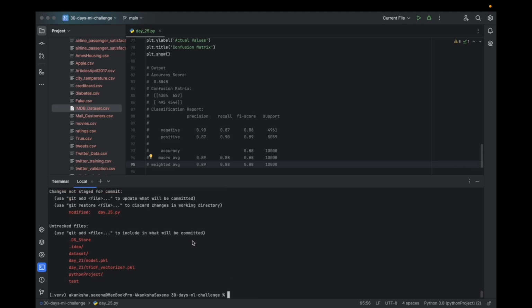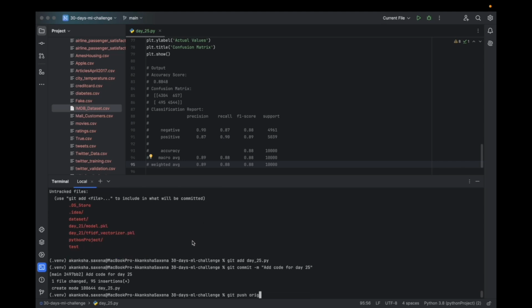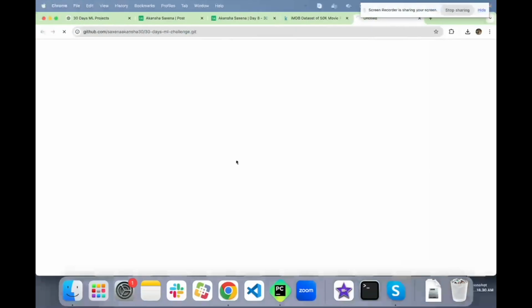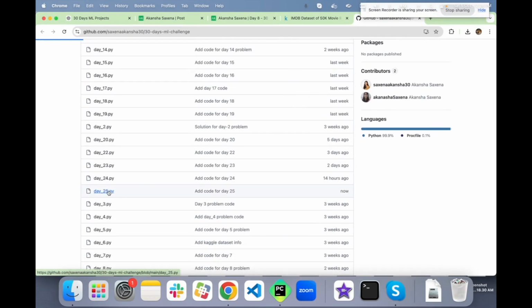Now I want to add day 25, commit it with the message adding code for day 25, push to our repository, and check if we can see the committed code. We do see the committed code.